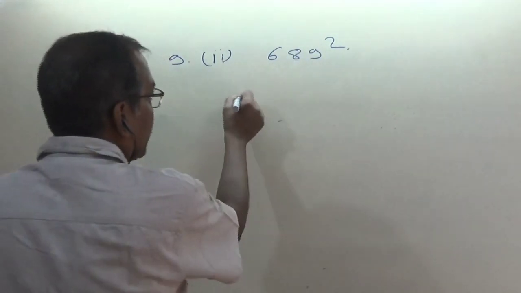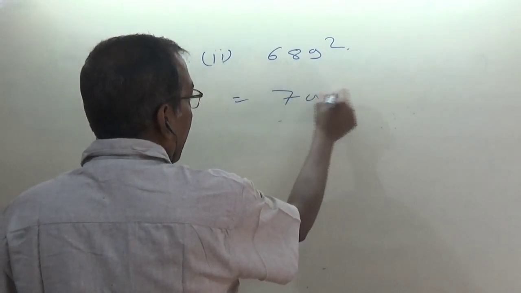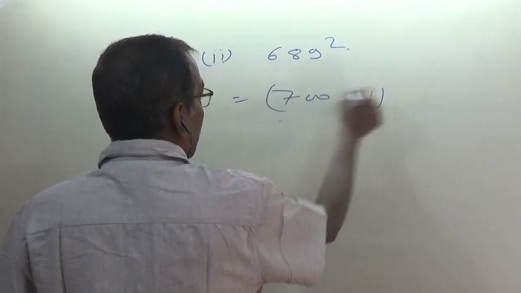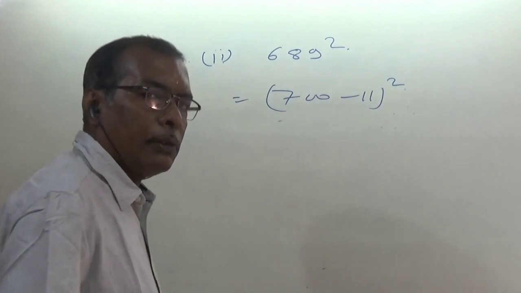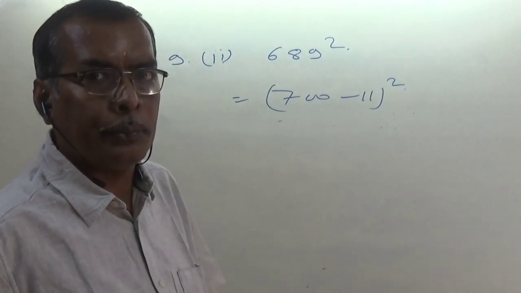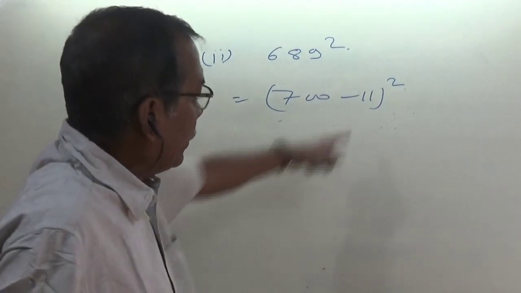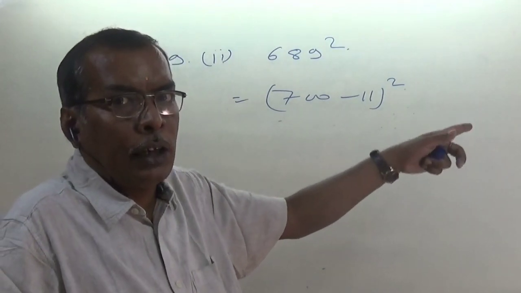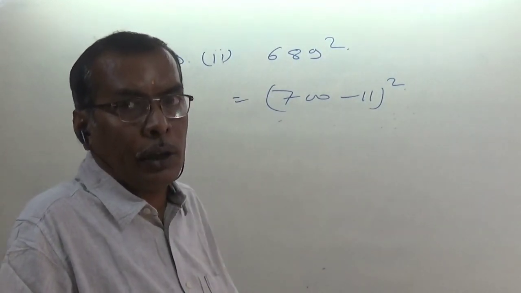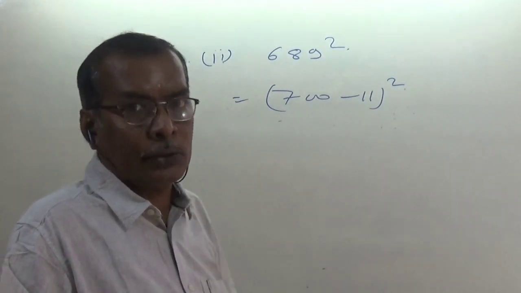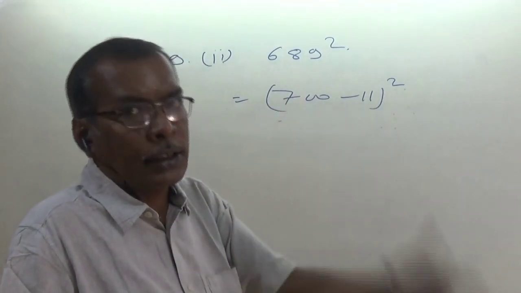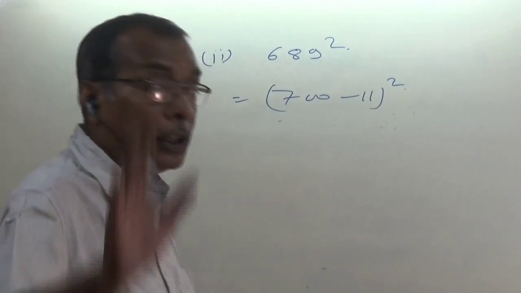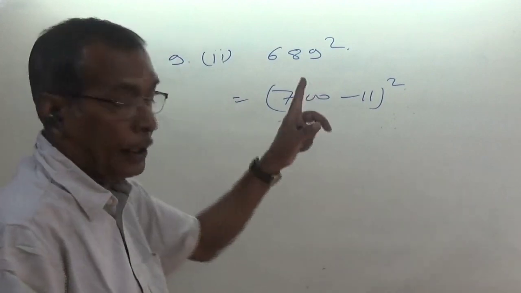I believe this will be equal to (700 - 11) whole square. 700 minus 11 comes to 689. Finding the square of 11 is quite simple, it is 121. That's why I have taken this. You can choose another set of simpler numbers if you find one.